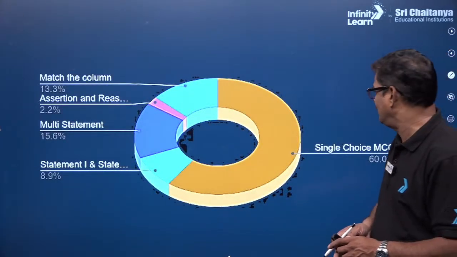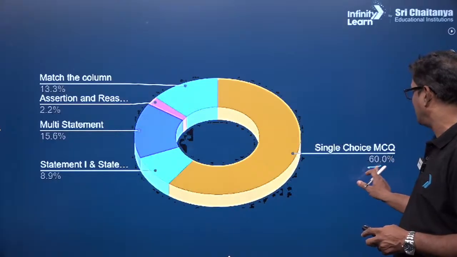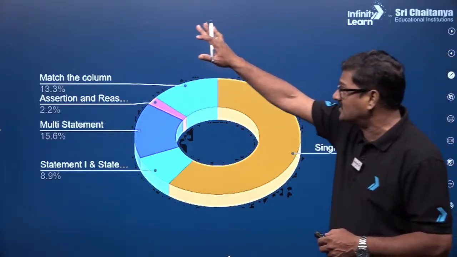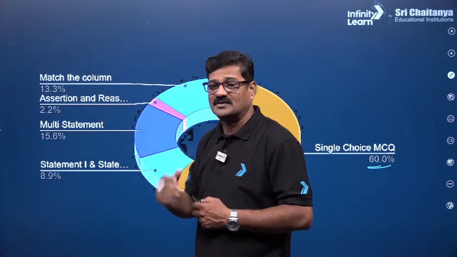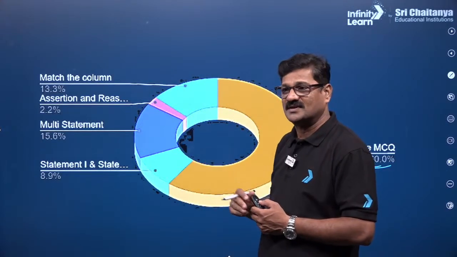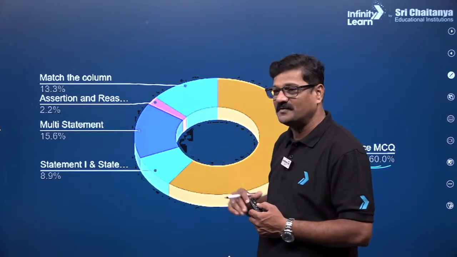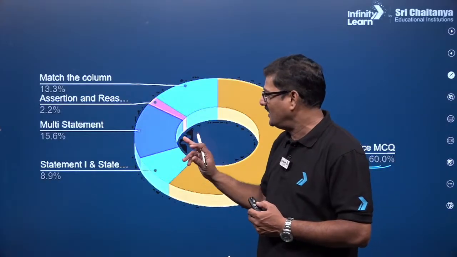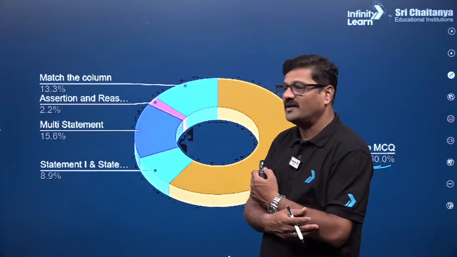Now you can see here, this is the same data I want to give you in the pie diagram. Single choice questions are 60%, the remaining 40%: match the column 13%, assertion and reasoning 2.2%, multi statement 15.6%, and statement 1 and statement 2 8.9%.